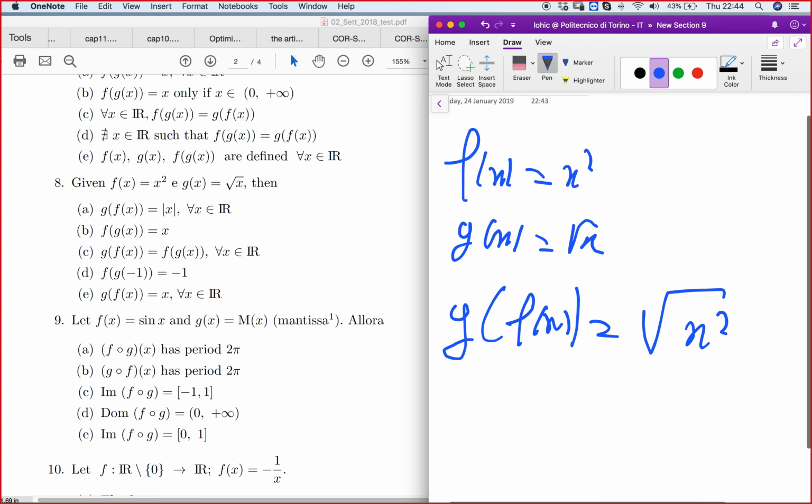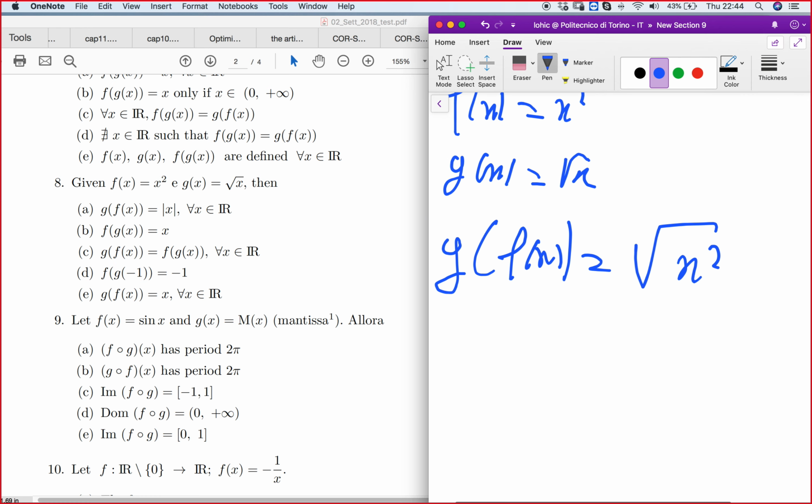You see, I didn't make any change. When it's like this, root of x squared, what will be the domain?